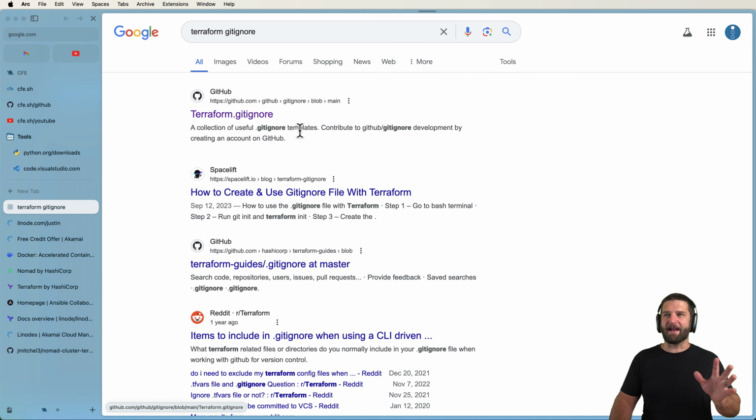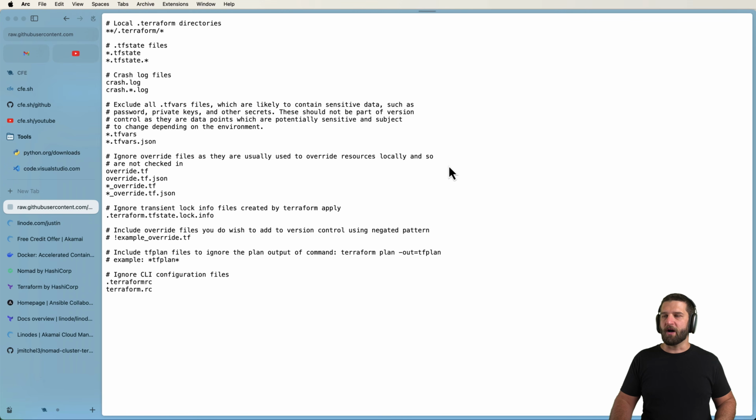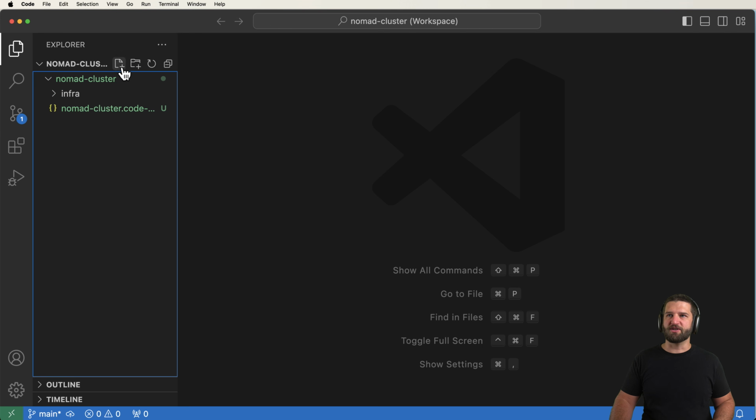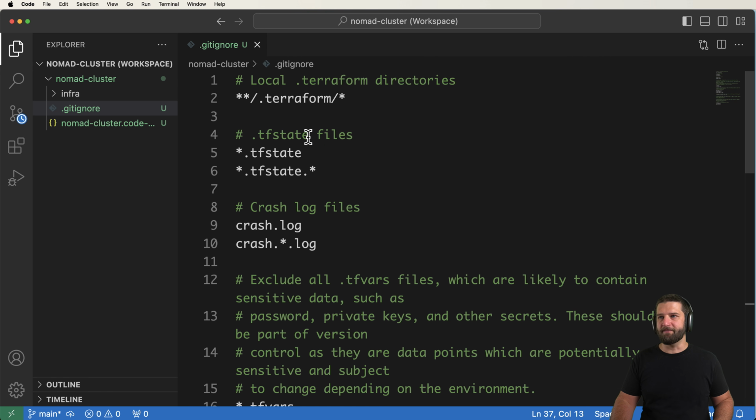I want to just make sure that I have this one. I'll go ahead and do raw, and I'll copy this whole thing and bring it in to my project here as .gitignore, and we'll paste this in. There's credentials that we will be storing with Terraform in just a moment that we definitely do not want to expose to the outside world, which is why we want to put .gitignore in right away.